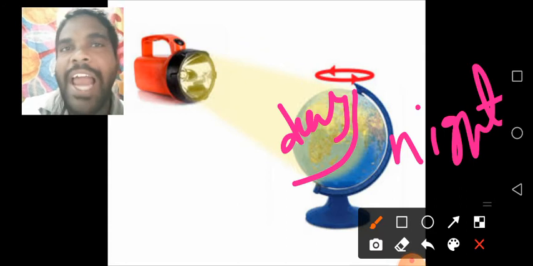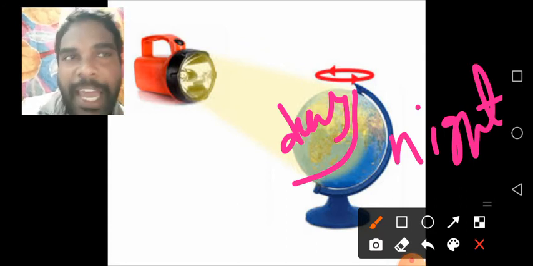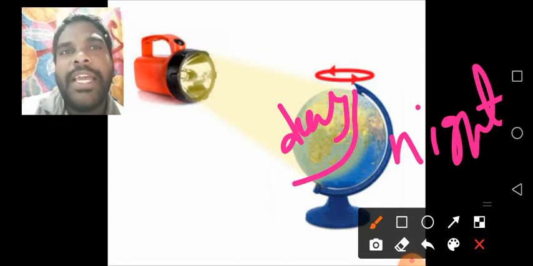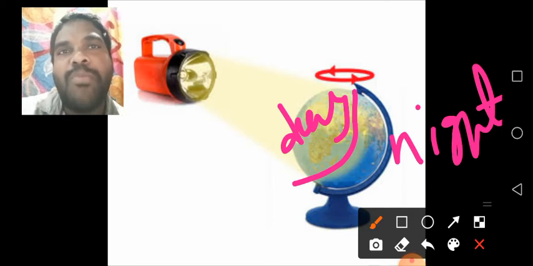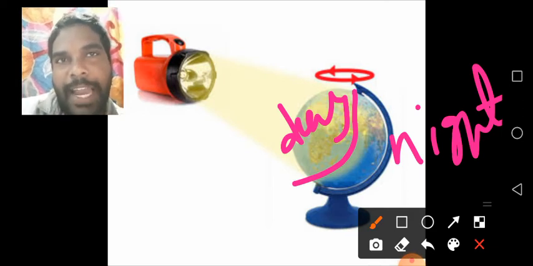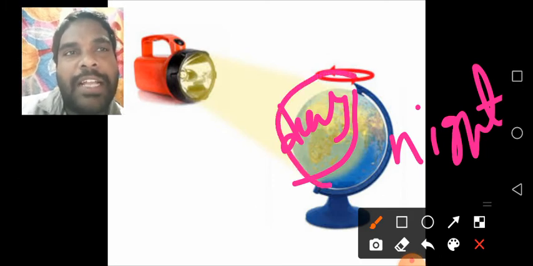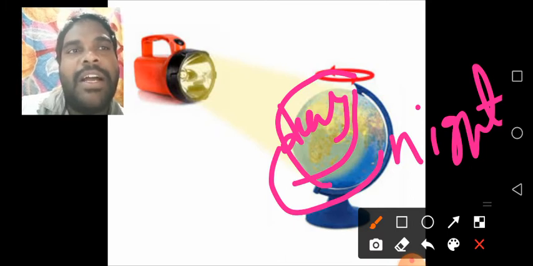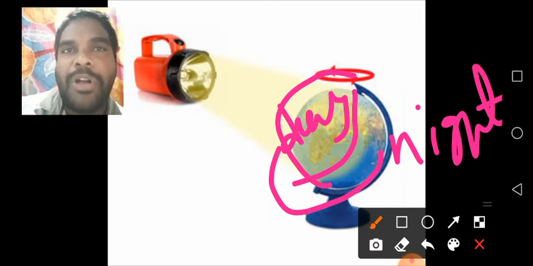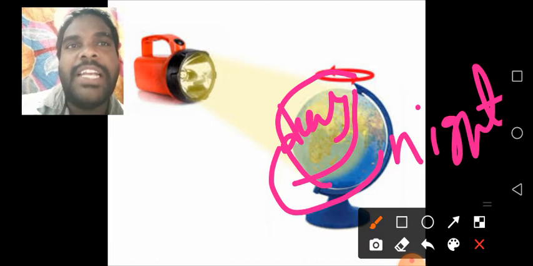While rotating the earth, slowly the lit parts move into the dark side, and the night parts come into the front side, near the lighting area. Rotating means it slowly moves between night and day.